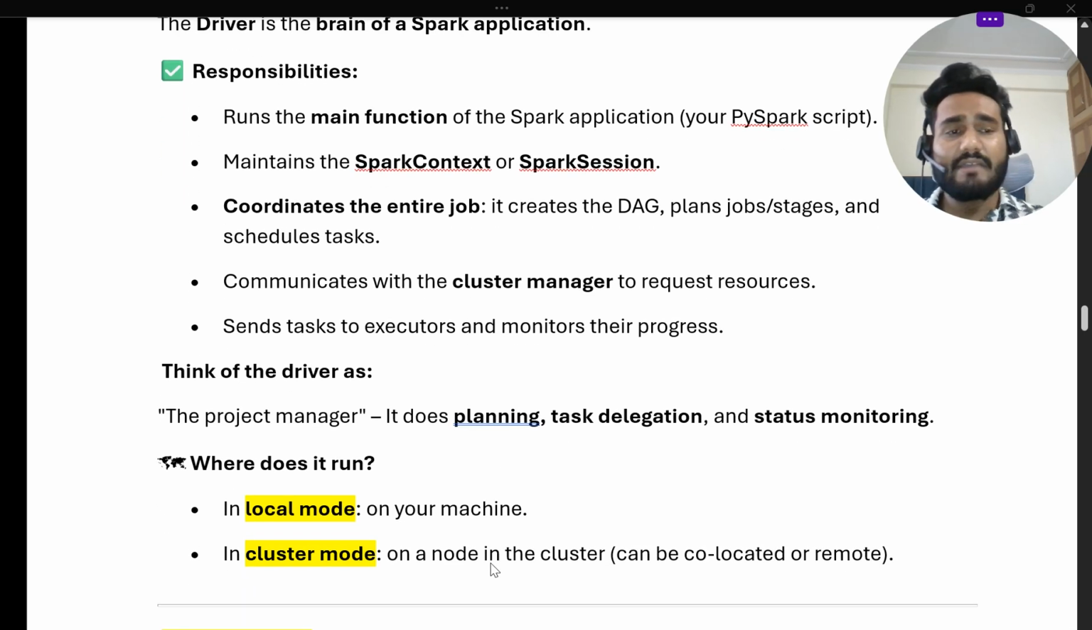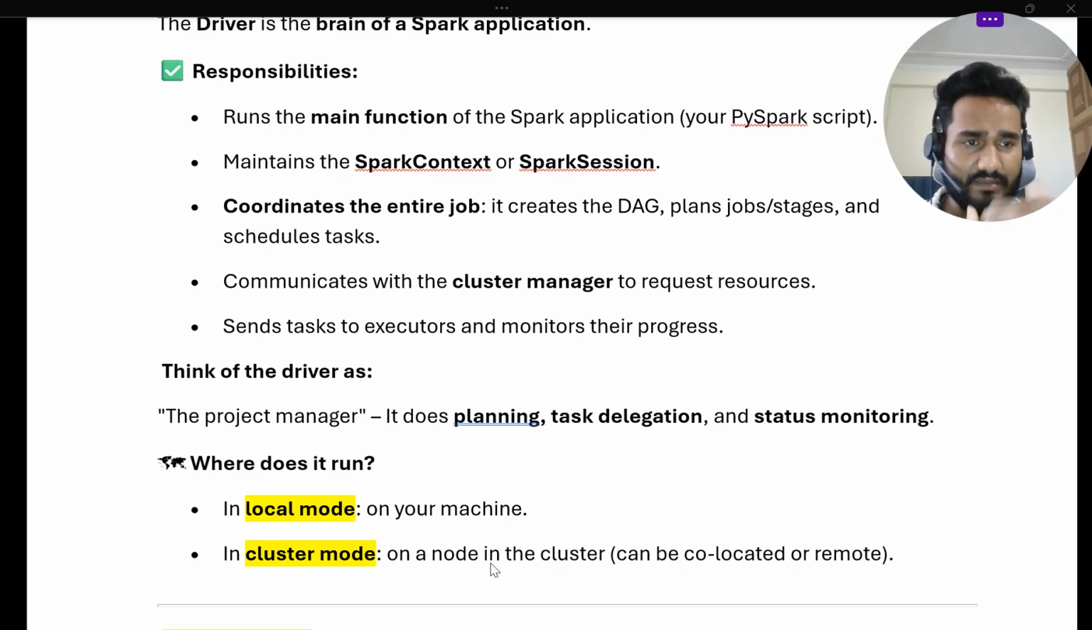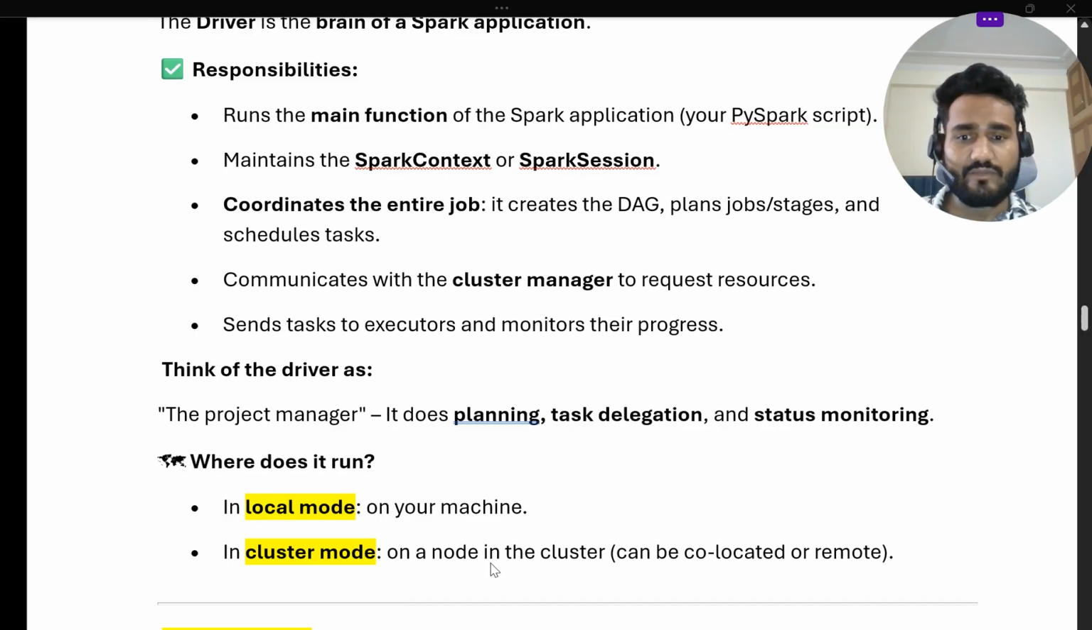So where does the Spark driver run? If you are submitting the job on a single machine, it is called local mode. In cluster mode, it will run on one of the nodes. They also ask what local mode and cluster mode are. In cluster mode, the driver program will run in one of the cluster nodes, and in local mode it will run on your local machine, not remotely.